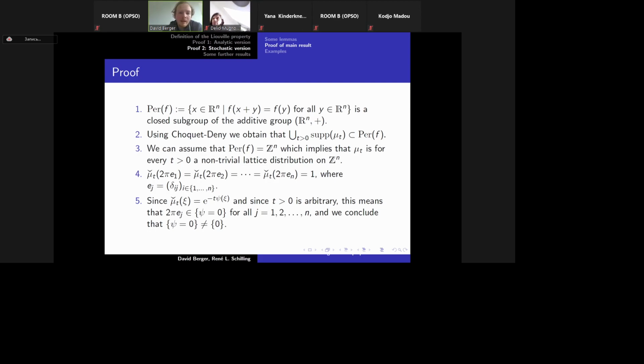So, as the characteristic function of mu t is equal to e to the power of minus t psi of xi, and t is arbitrary, we conclude that 2 pi times e_j is in the zero set of psi for all j from 1 to n. Therefore, we conclude that it cannot be a trivial group. And the proof is already done, so it's a very fast proof.